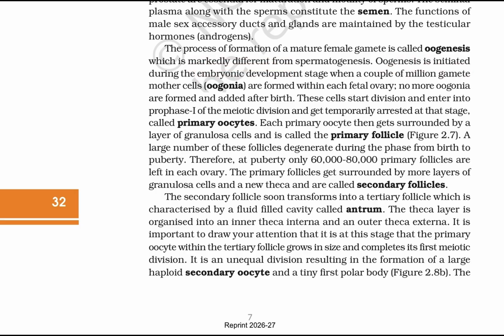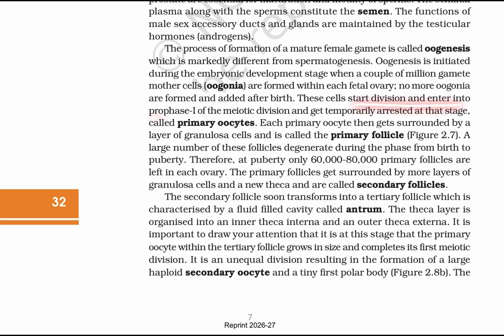spermatogenesis. Oogenesis is initiated during the embryonic development stage, when a couple of million gamete mother cells, oogonia, are formed within each fetal ovary. No more oogonia are formed and added after birth.